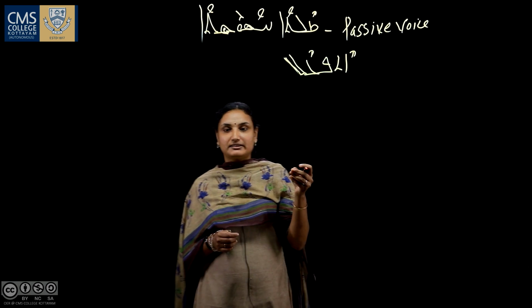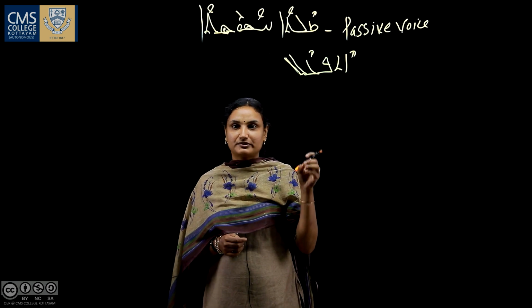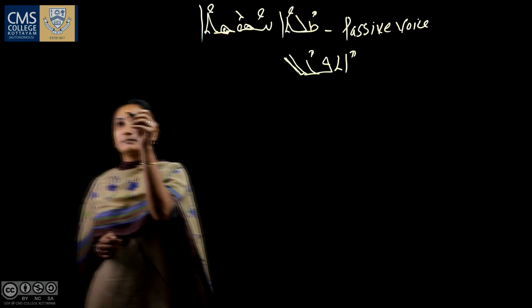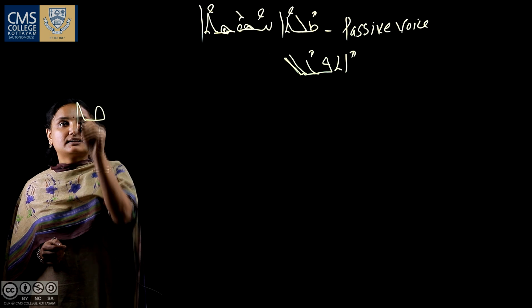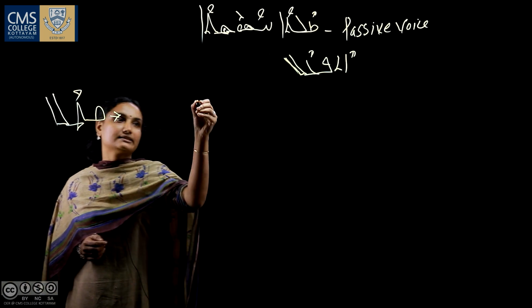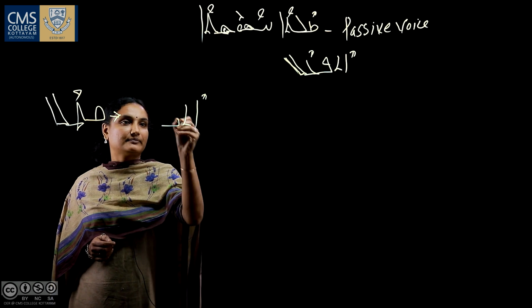We know that every verb is divided into 10 groups. Today I would like to cover the first group of the verb. The model verb of the first group is Katal. The passive form of Katal is Ethkatal.